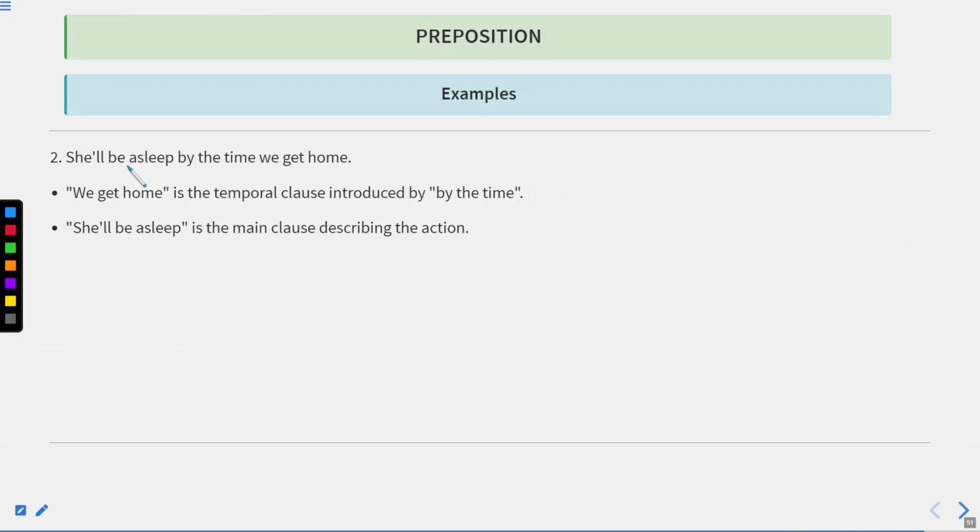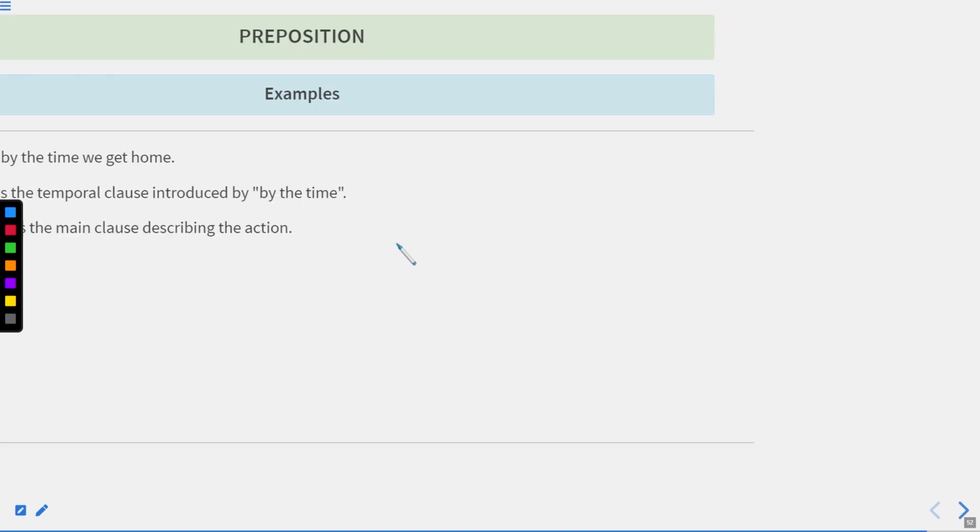She will be asleep by the time we get home. Okay, we get home is the temporal clause introduced by the time. She will be asleep is the main clause describing the action.